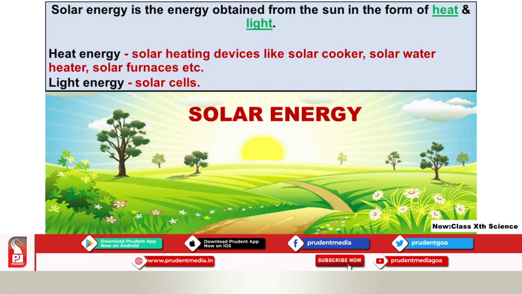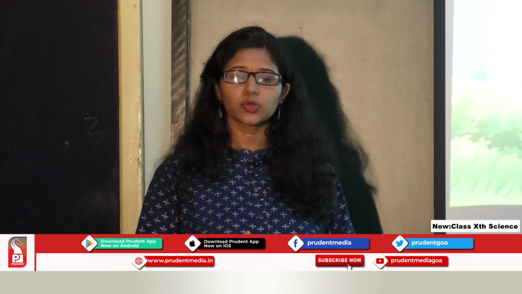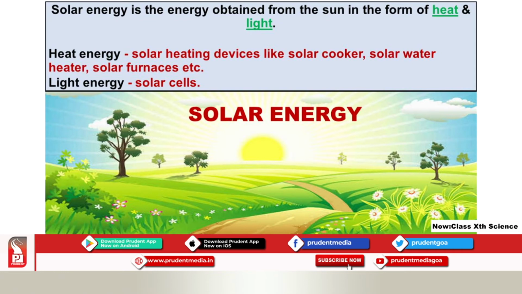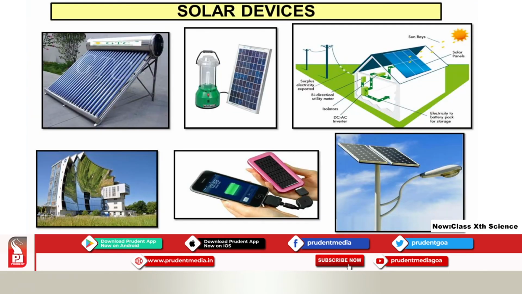For example, solar cooker, solar water heater, solar furnace, etc. And there are some devices which use the light energy of the sun. Example, solar cells.